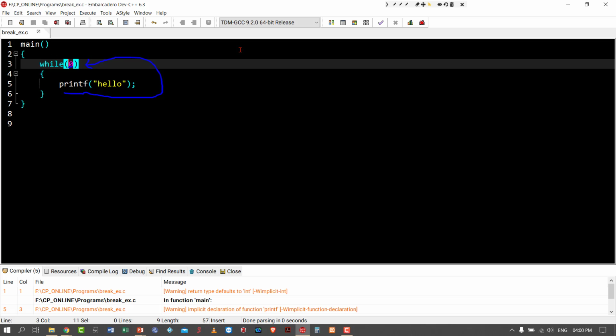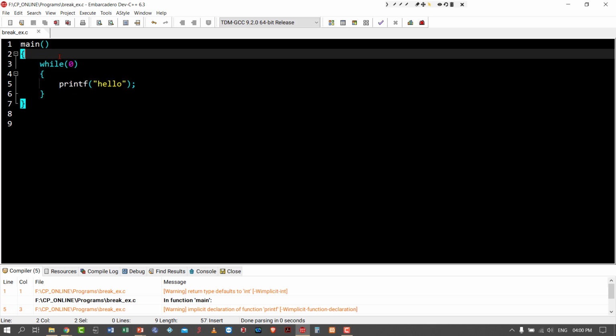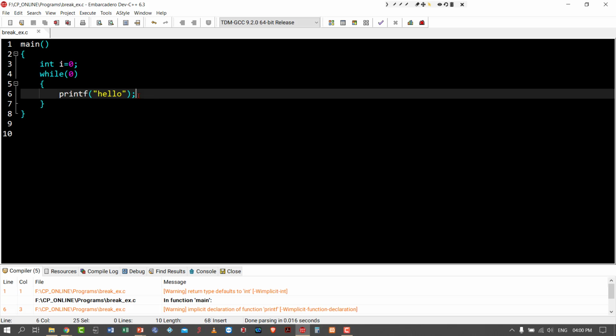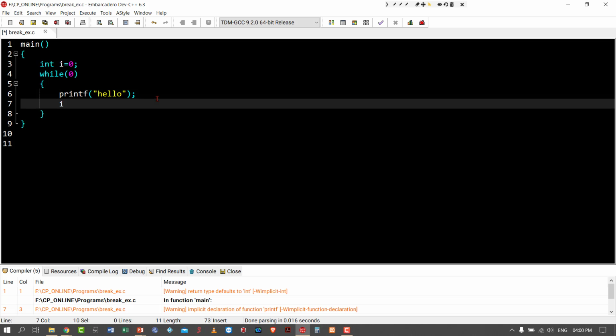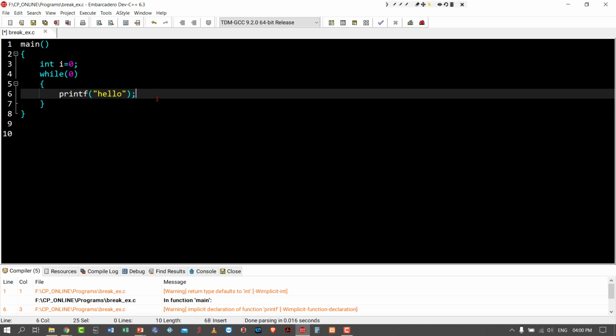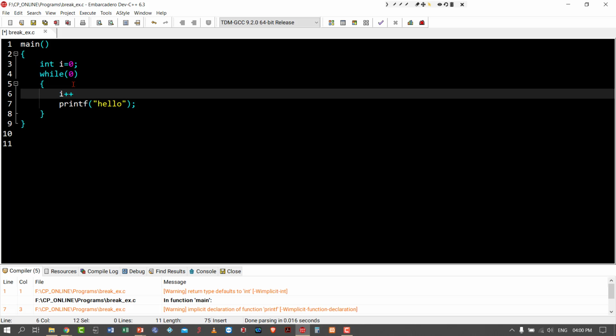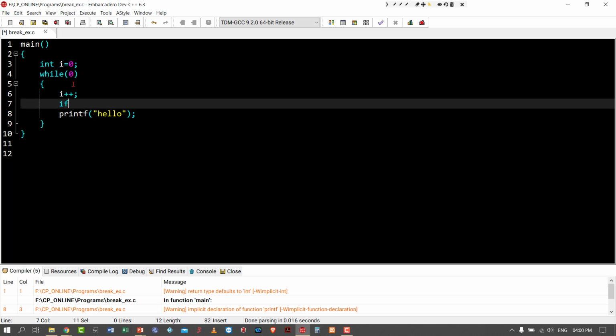The condition will be like this. int i = 0; i++; if i == 5, break.